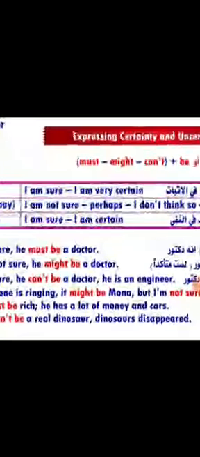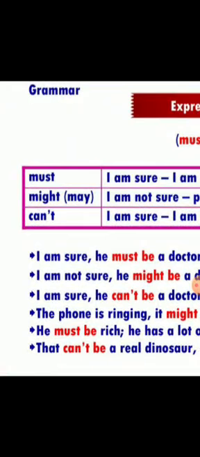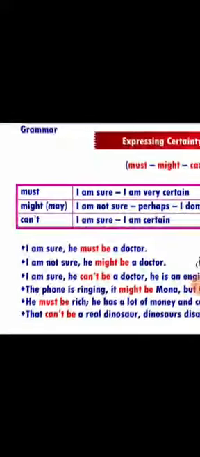Now, let's learn our grammar. Our grammar today is about expressing certainty and uncertainty. التعبير عن التأكد أو عدم التأكد. To express certainty or to make deduction, we can use must. We can use must plus infinitive when you are sure or very certain. So, I use must when I am sure or I am very certain. After must, we use the verb in the infinitive form. Must here means لابد من.